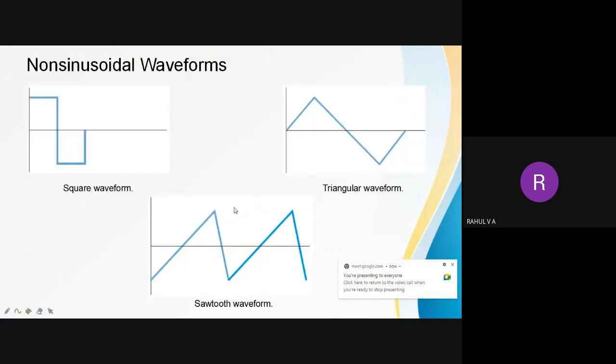And then we have seen different types of non-sinusoidal AC waveforms, that is, AC waveforms other than the sine wave. We looked at the square waveform, the triangular waveform and the sawtooth waveform.